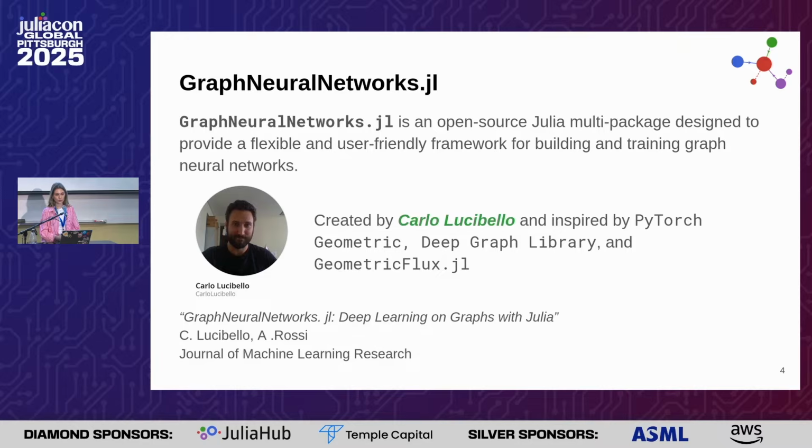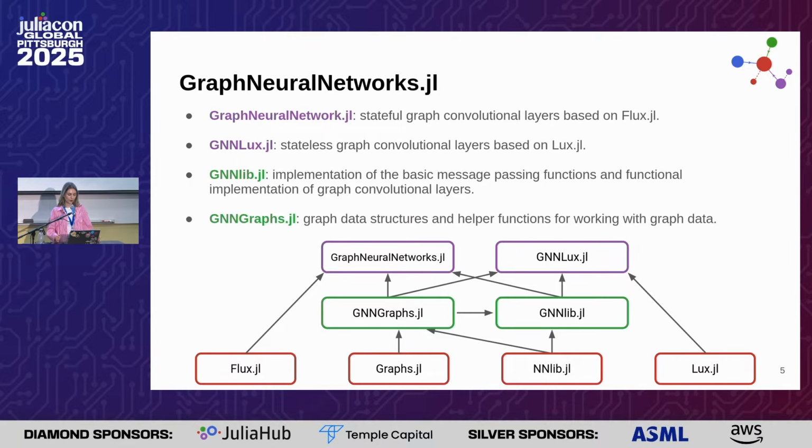It's an open source Julia multi-package designed to create, build, and train graph neural networks. It was created by Carlo Lucibello and is inspired by PyTorch Geometric, for example. We recently published a paper in the Journal of Machine Learning Research describing this package. I say it is a multi-package because it contains four main packages.